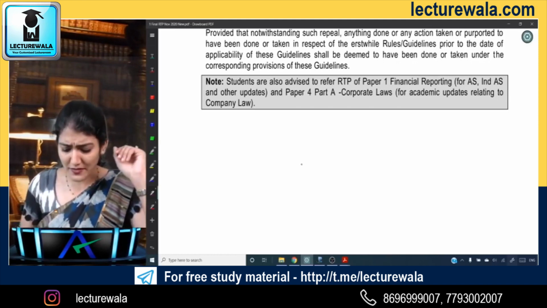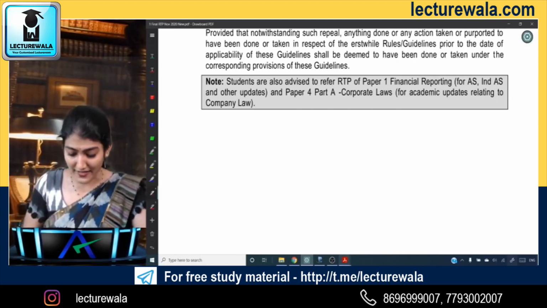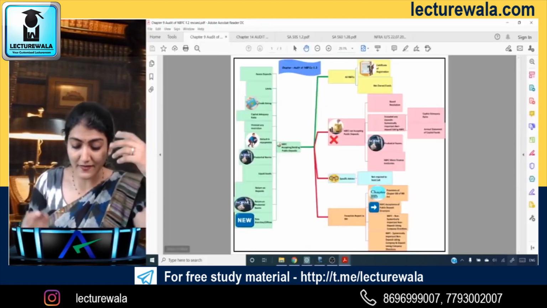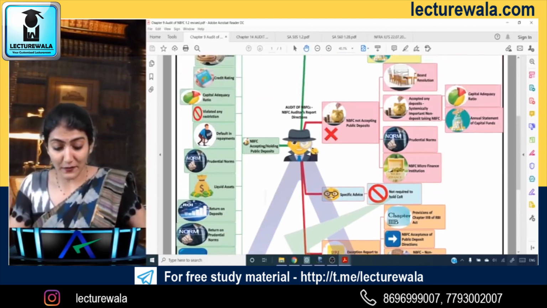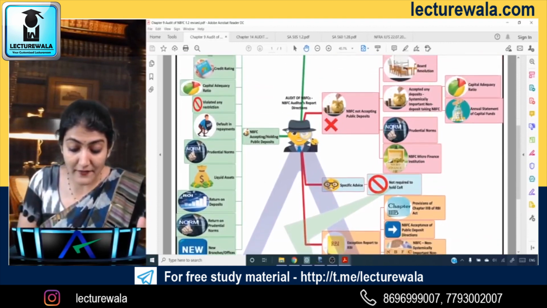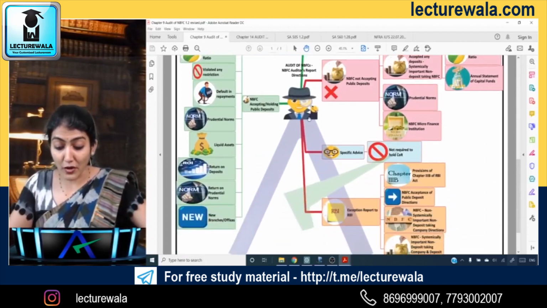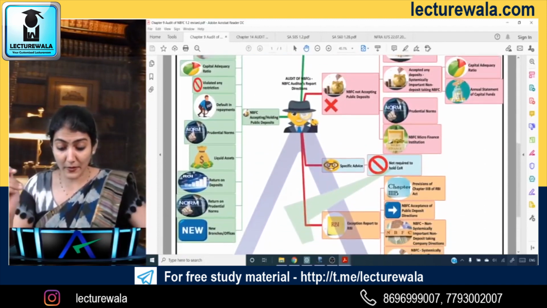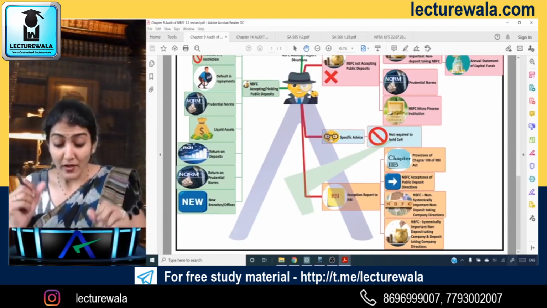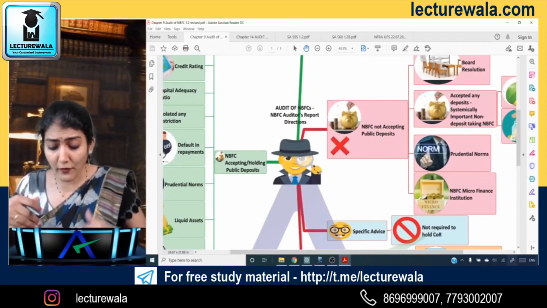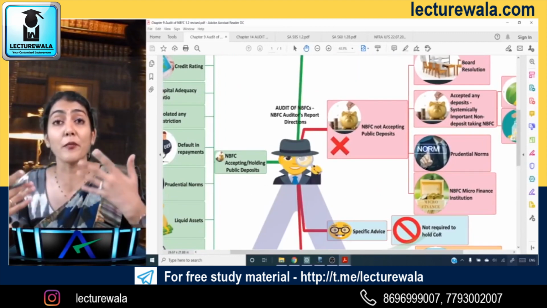But students still have a question: ma'am, what exactly is a mind map, how does it look? Probably this is what it looks like. This is regarding the NBFC audit reporting direction. In case of all NBFCs not accepting deposits, accepting deposits, then the specific advice, exception report to RBI. So it's a very good way for you to revise the subject and to remember and recall the important points.